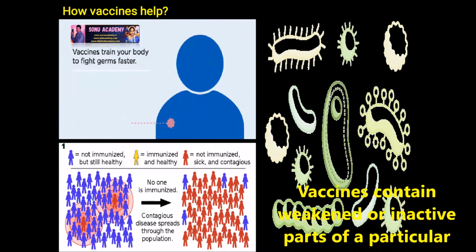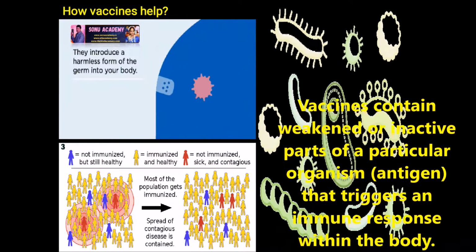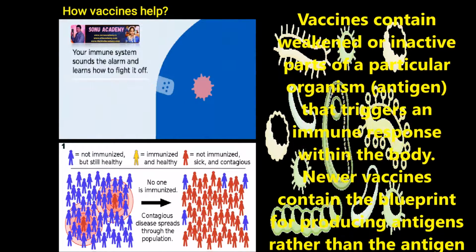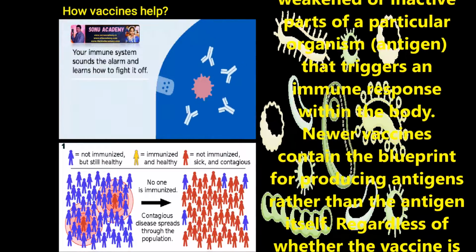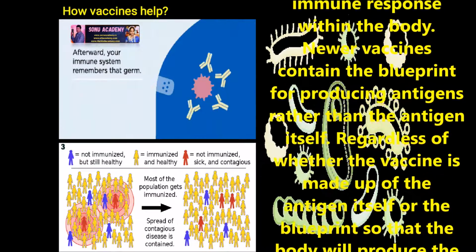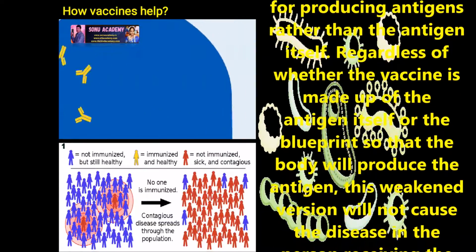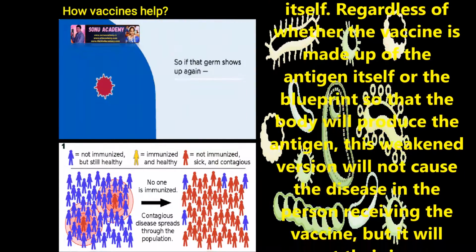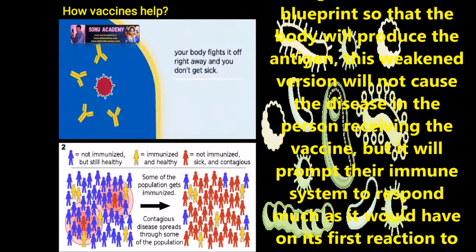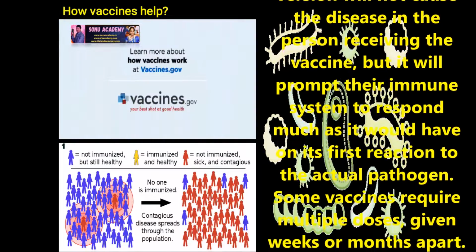Children, now let us discuss how vaccines can help our body. Children, vaccines contain weakened or inactive parts of particular organisms that trigger an immune response within the body. Newer vaccines contain the blueprint for producing antigens rather than the antigen itself. Regardless of whether the vaccine is made up of the antigen itself or the blueprint so that the body will produce the antigen, this weakened version will not cause the disease in the person receiving the vaccine.